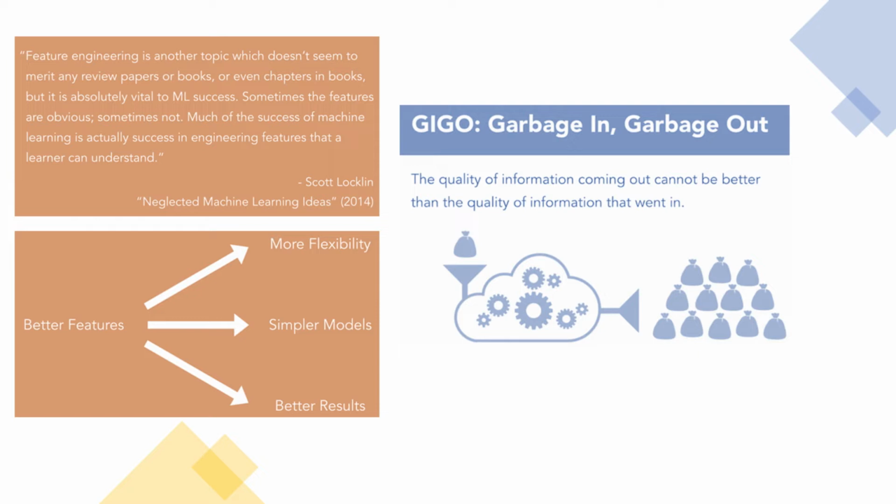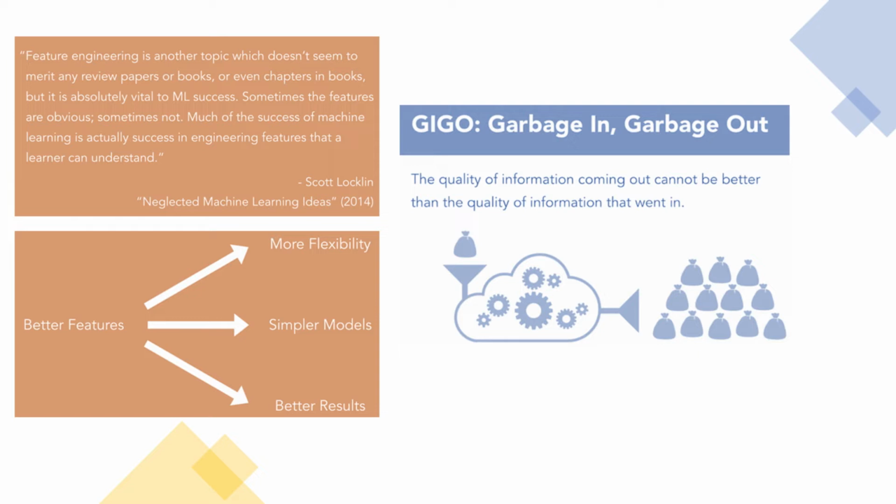A great manufacturing pipeline cannot cover up low quality materials. A top notch chef cannot overcome low quality ingredients, and a state of the art machine learning algorithm cannot cover up for poor features. In other words, the quality of information coming out of the process cannot be better than the quality of information that went in. Put another way, the quality of features we feed a model is the prime limiting factor on the performance of the model. You can have a lot of data and an incredible algorithm, but with poorly defined features, your model will perform poorly.